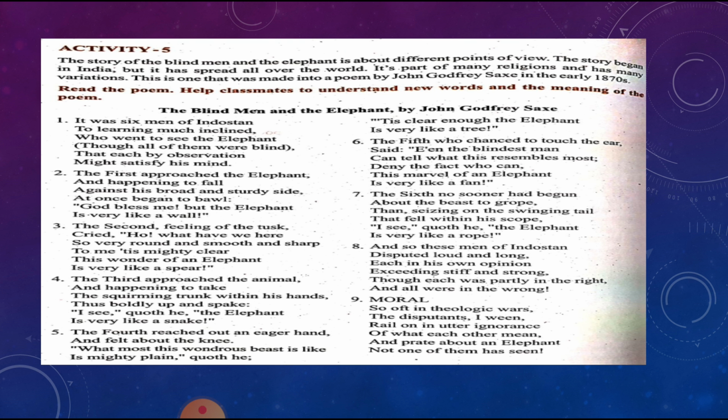The fourth reached out an eager hand and felt about the knee. "What most this wondrous beast is like is mighty plain." Wondrous means extremely, surprisingly; beast means animal. It is mighty plain, over here meaning quite simple. Quoth he, said he, "'Tis clear enough, the elephant is very like a tree." What did he say? It's like a tree. The fifth chanced to touch the ear and said, "Even the blindest man can tell what this resembles most." It appears similar.